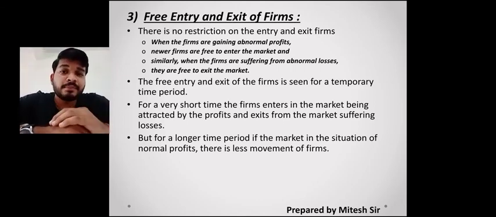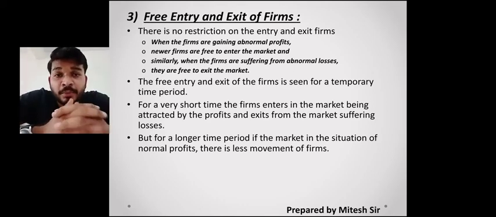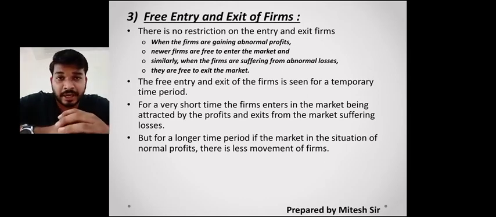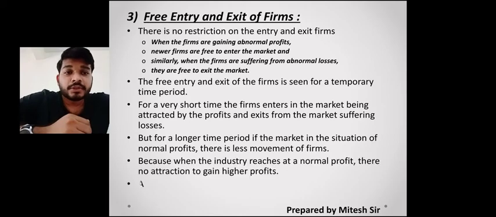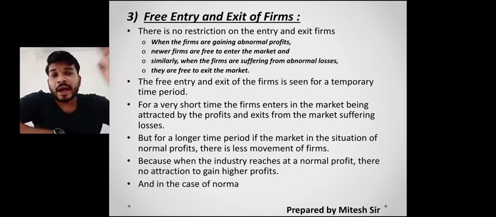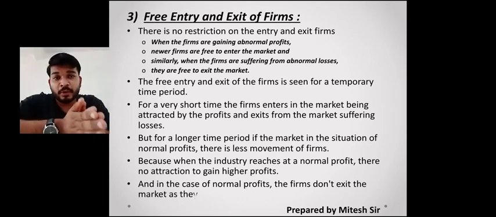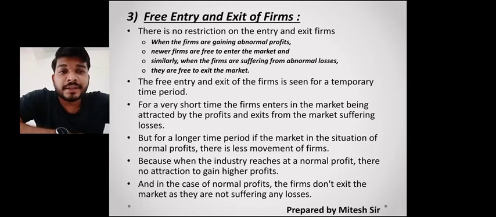So this again becomes a problem, and this is why you find that यहाँ पे abnormal profit and loss की situation is there only for a very short period of time, that is the initial situation. So this is why you find how they try to go from making the abnormal profit to the normal profit, abnormal loss to the normal loss. So this is what is written here in these particular points.